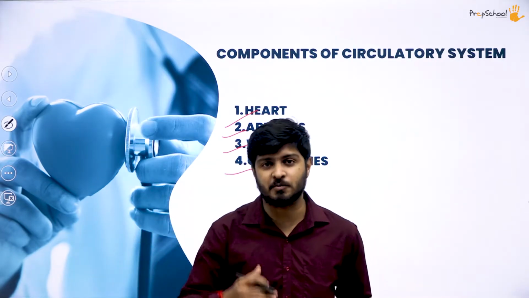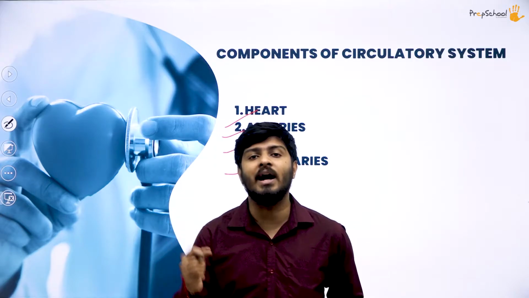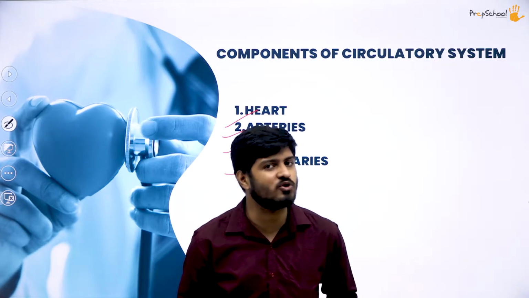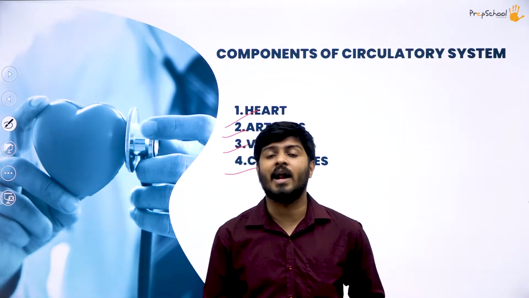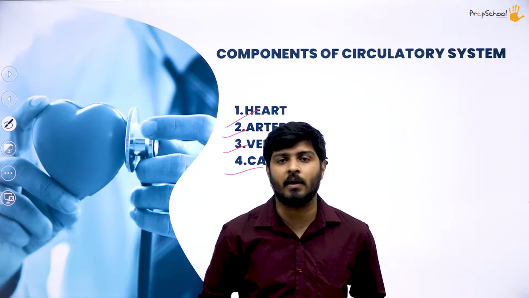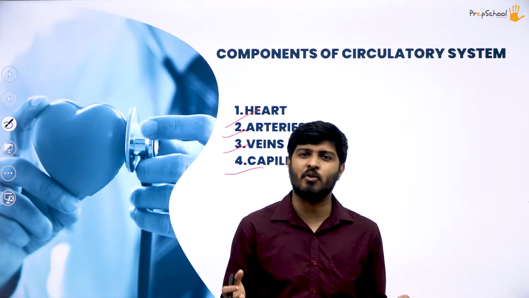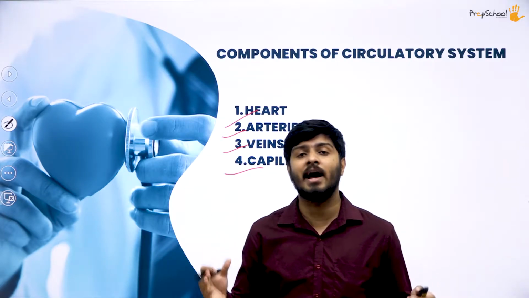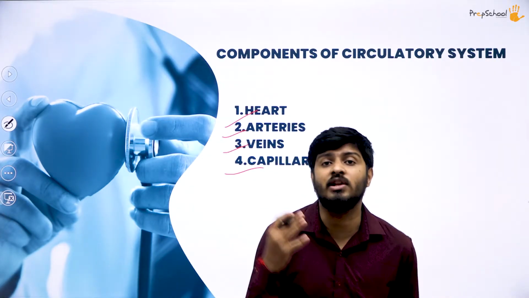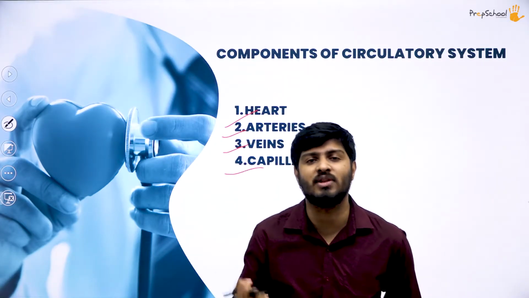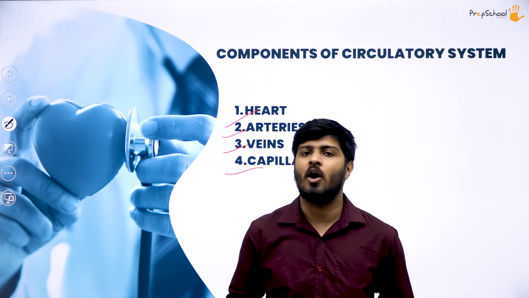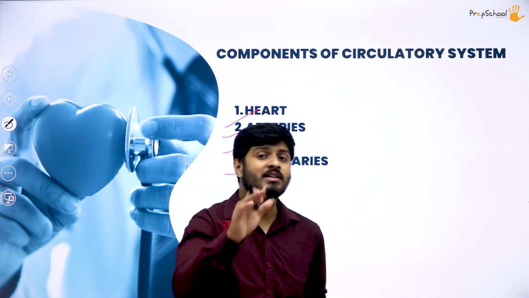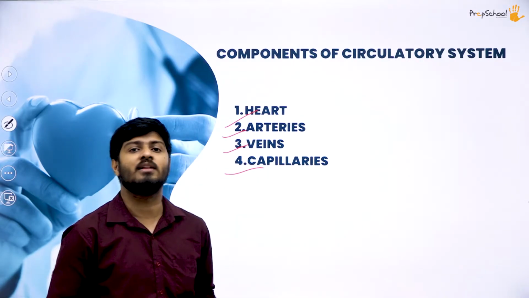So again, with another cycle of respiration, the heart can pump the oxygenated blood back through the arteries. So veins basically bring back the used blood, that is deoxygenated blood, and arteries push the oxygenated blood across the body. So you see here a chain process is involved. Whenever your heart contracts, the blood is pushed out from your heart to the entire body, and whenever the heart relaxes, the deoxygenated blood from the body is pulled back to the heart and then starts another cycle of heartbeat, and thus starts another cycle of blood circulation throughout the body. So you can see how each one of these elements is significant in the circulatory system.